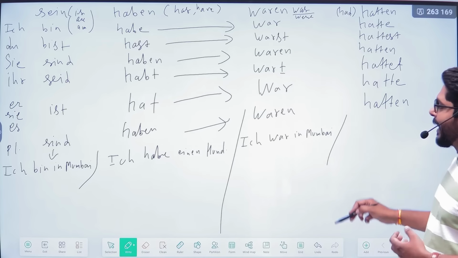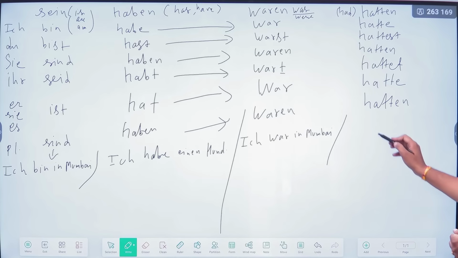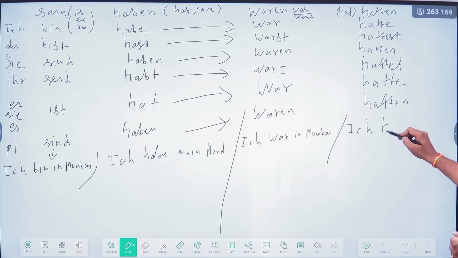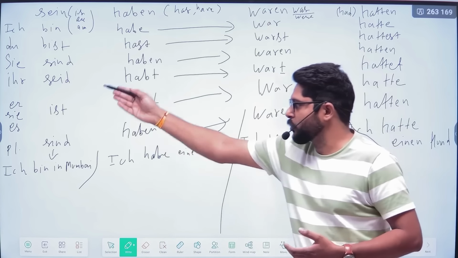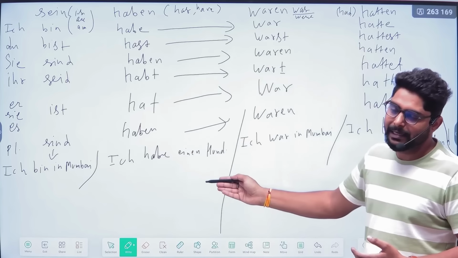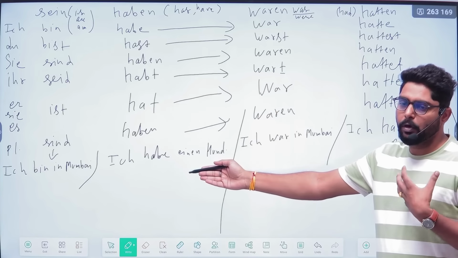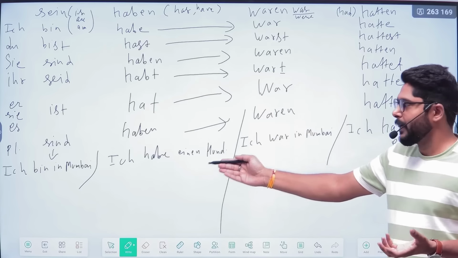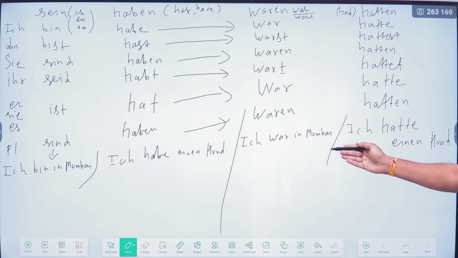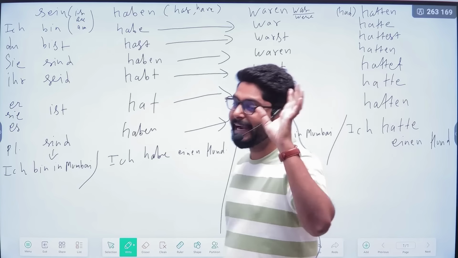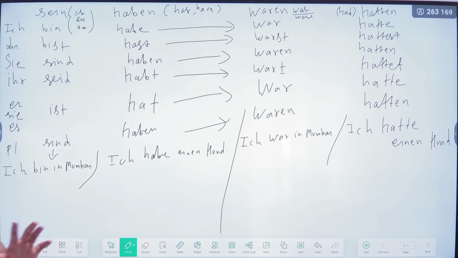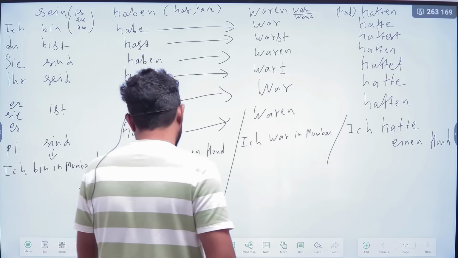And if you want to say I had a dog, what will you say? Ich hatte einen Hund. Because of this conjugation, it is in the present. Because of this, it is in the past. And this is also in the present, but it belongs to belongings. It talks about belongings, and this is the past helping verb, and this is also in the past, related to belongings in the past. What you had in the past. So these are helping verbs in German.